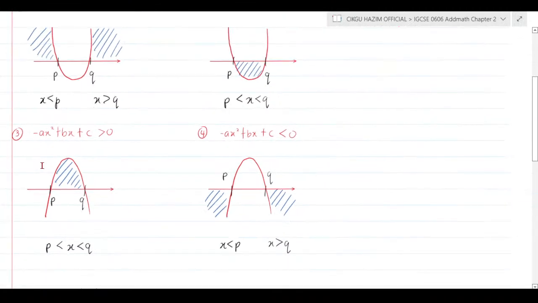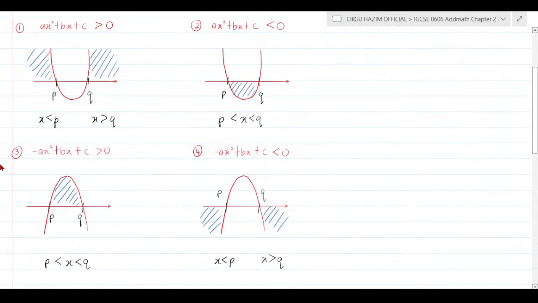I'll make it smaller here so that you can straight away screenshot this, take a picture, and just memorize this. Every time you do the question, you just follow this method.